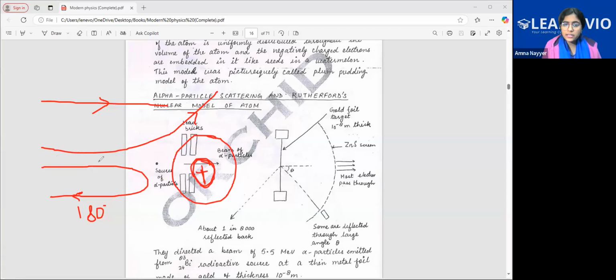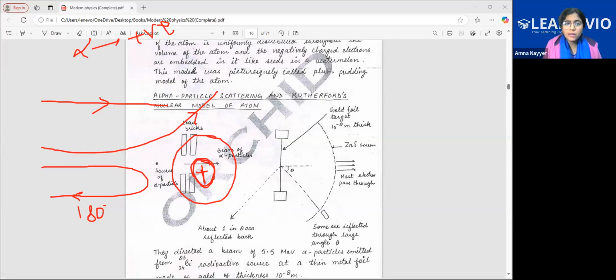Because when the alpha particles are coming, very few are getting pushed back, and most of them are getting deflected. If it is positive, then only it will be deflected. Had it been negative, alpha particles would have got attracted, because one thing is clear: alpha has a positive charge. This was already known.